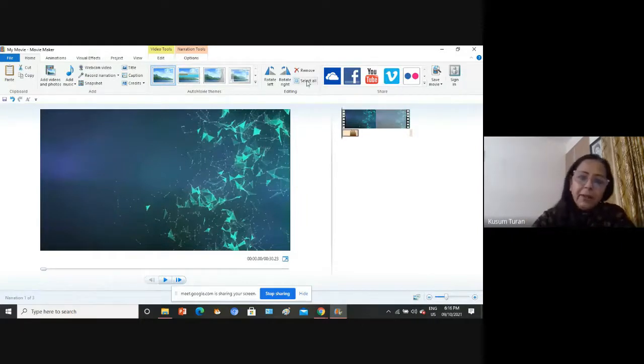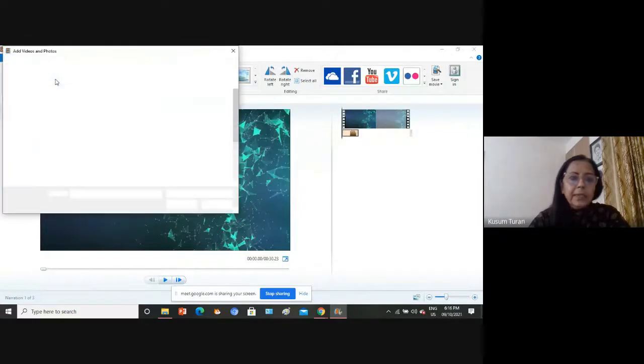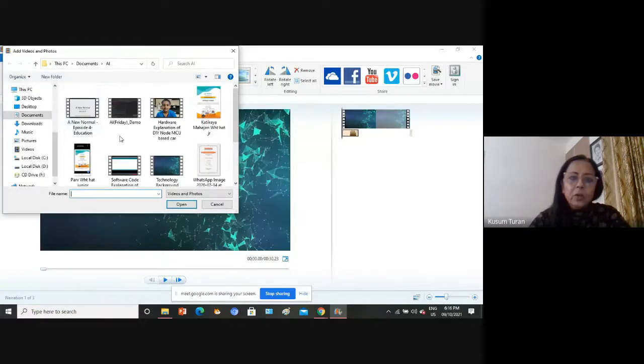And once you have the set or collection of videos and images, keep it organized in a folder, and then simply come to this tool and go for Add. So first we have to add all those videos and pictures that I want to create a video on. So I click on this. And this is the same option in almost all the video editing software.